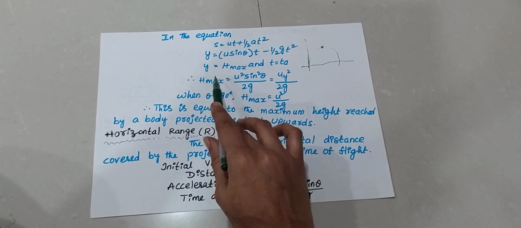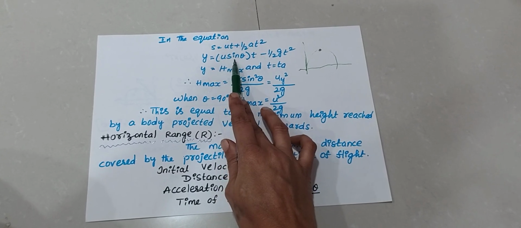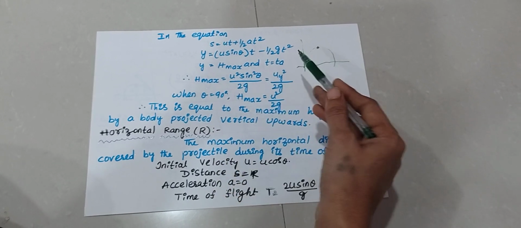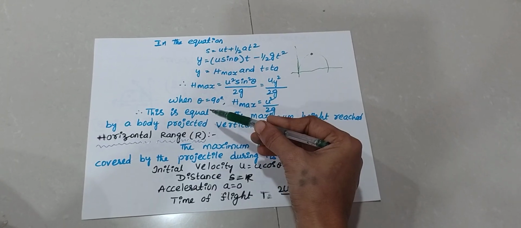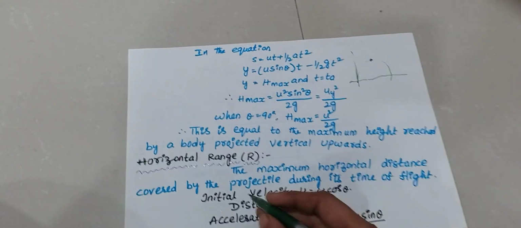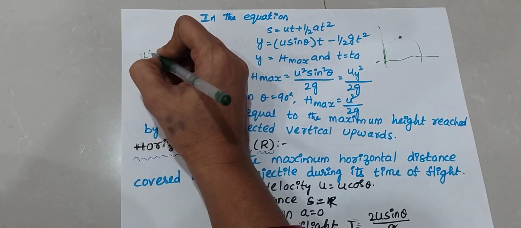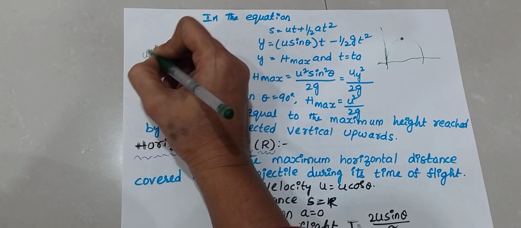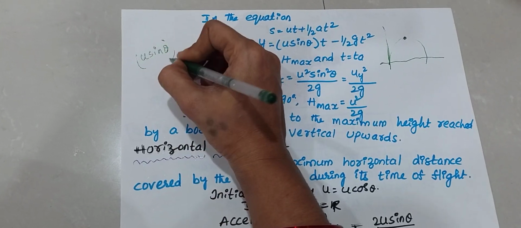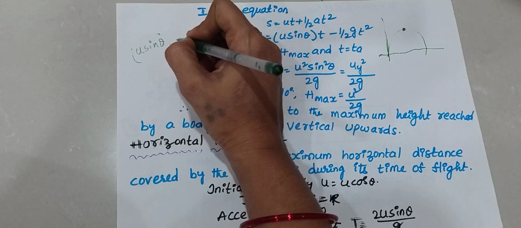Substitute these equations. H maximum is equal to u sin theta into t. Here u sin theta into t, what is t?